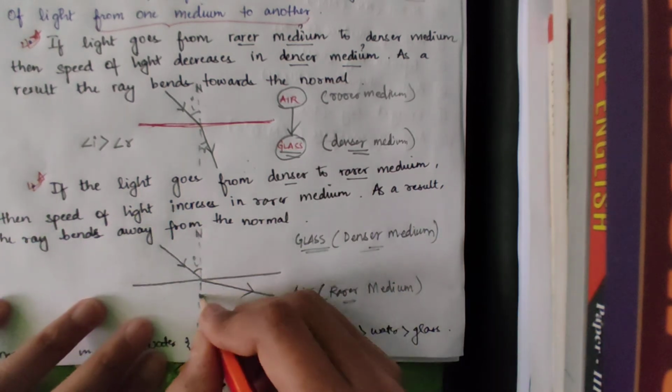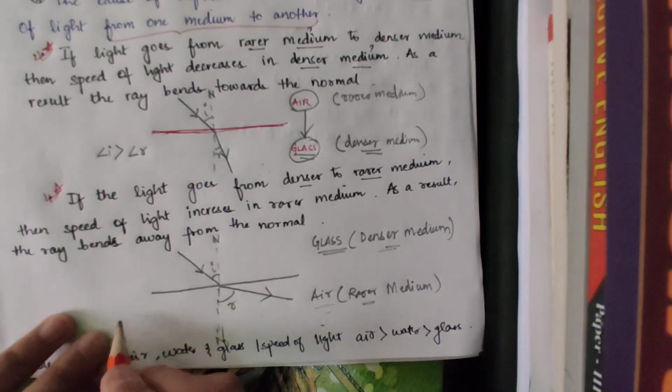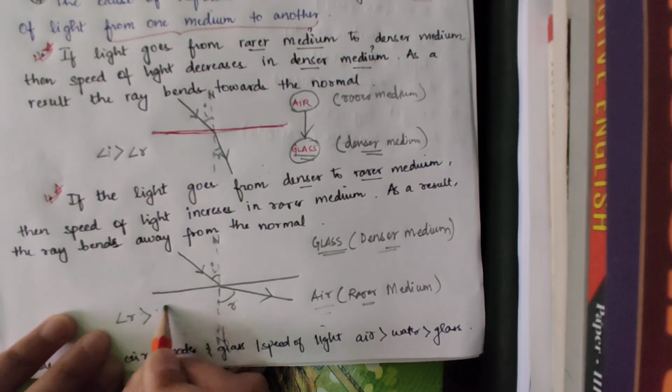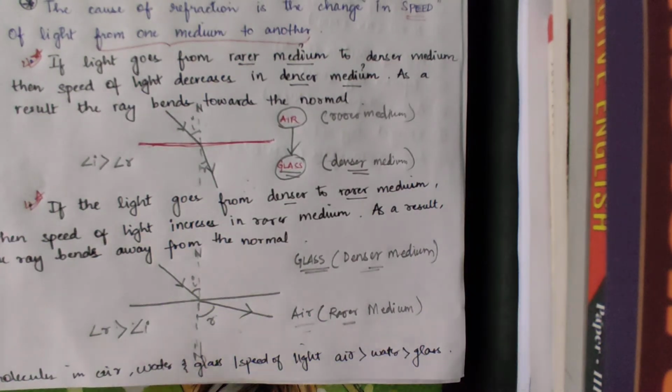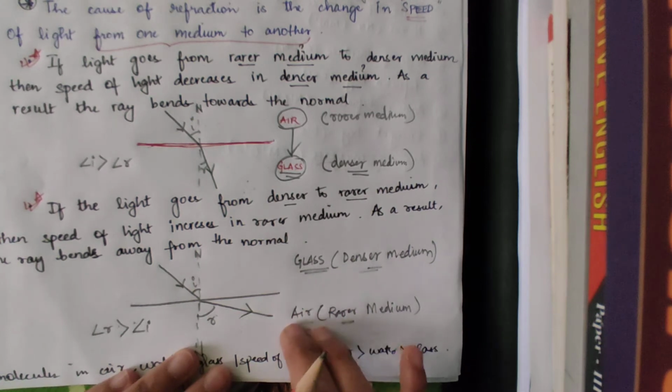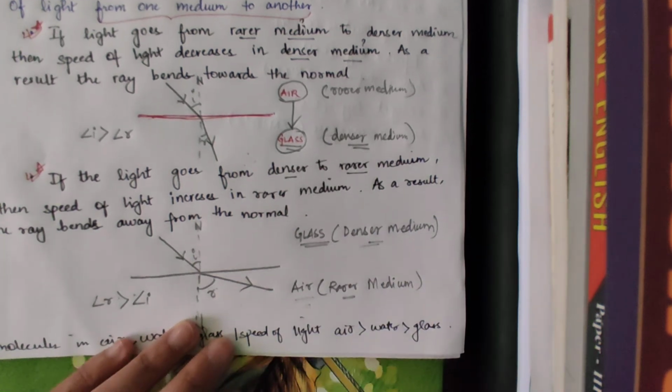In this case, the angle of refraction is more than the angle of incidence, and the speed also is more in air, in rarer medium, than in denser medium or glass.